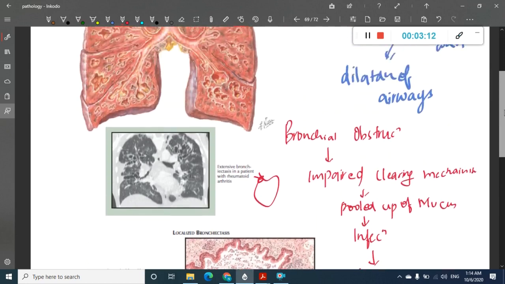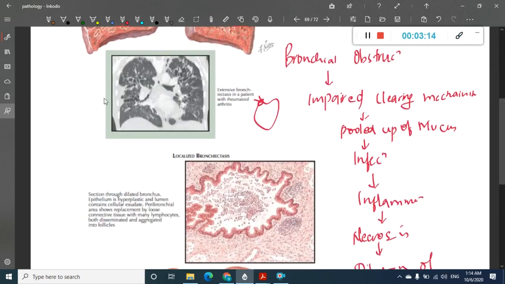Let us see this chest x-ray. Here you see extensive bronchiectasis. These are the inflamed airways which you are seeing. This is the bronchiectasis picture.